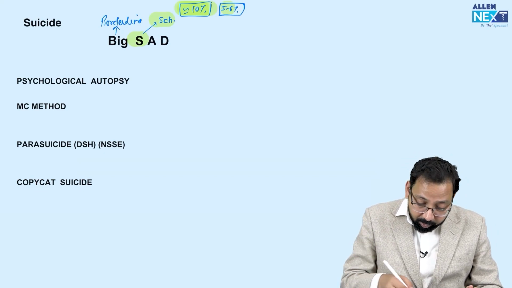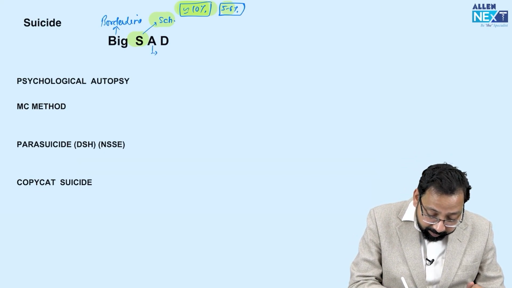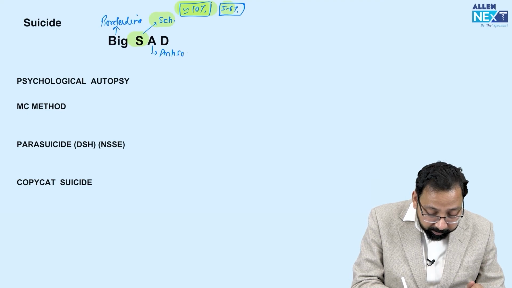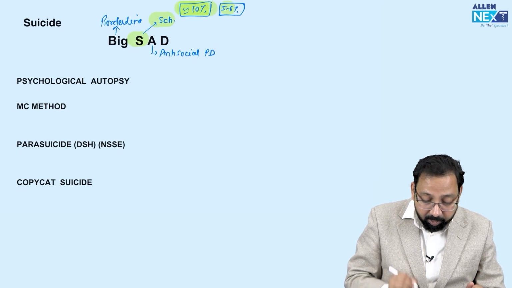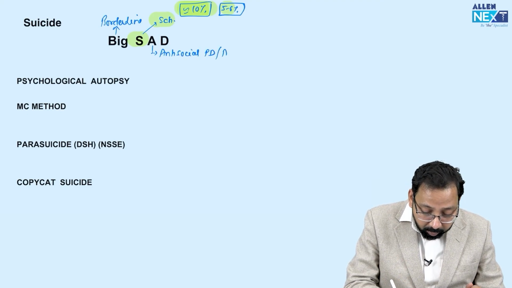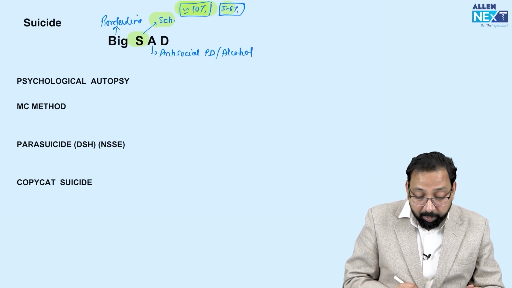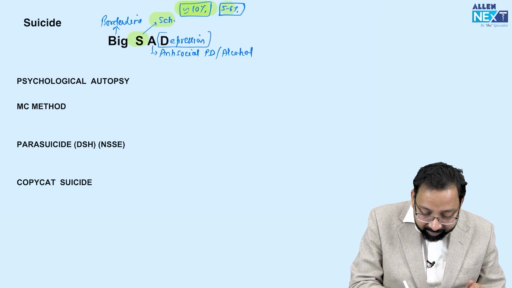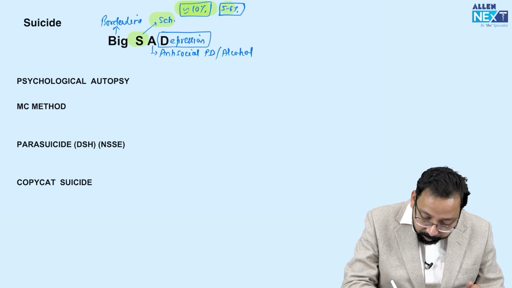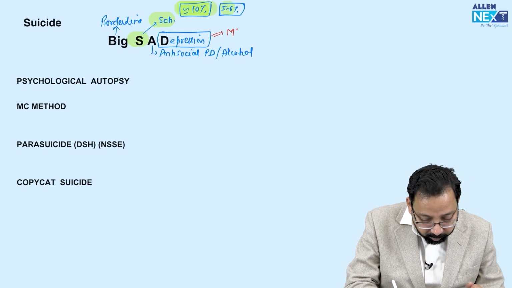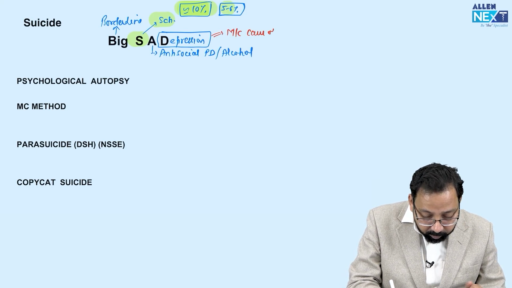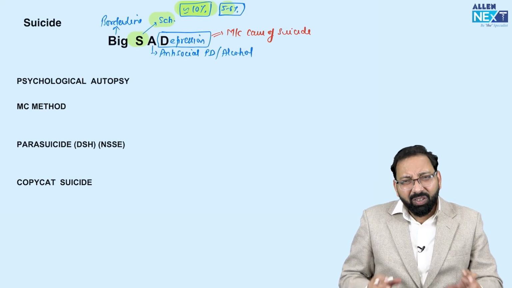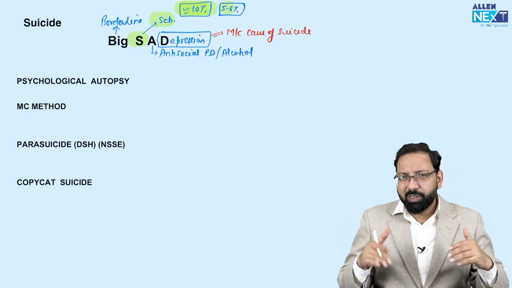A for antisocial personality disorder. A for alcohol. D for depression. You can't forget, depression is the most common cause of suicide. The question is asked: most common cause of suicide? Depression.